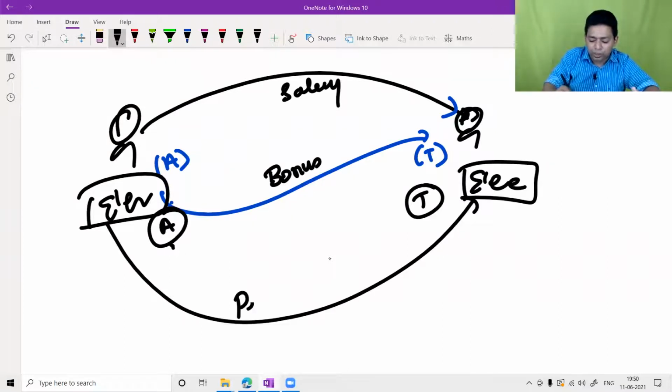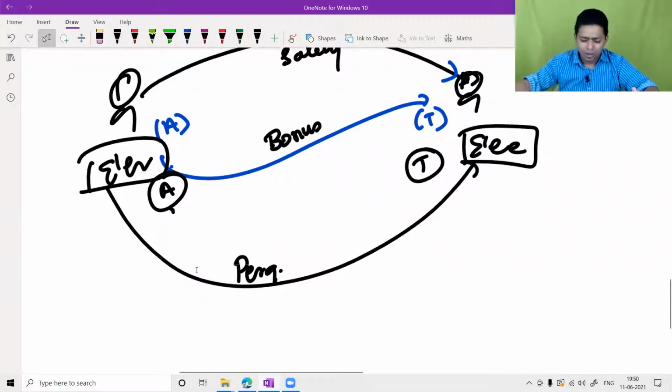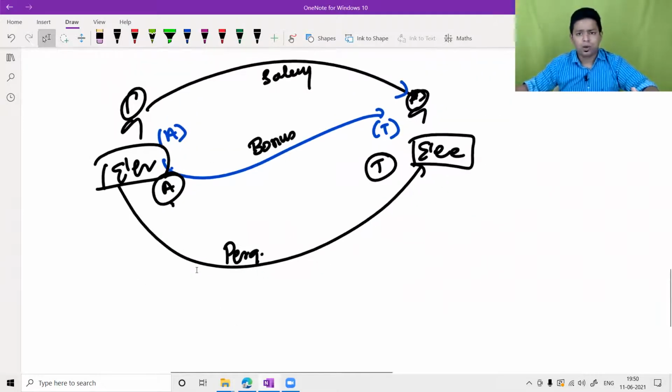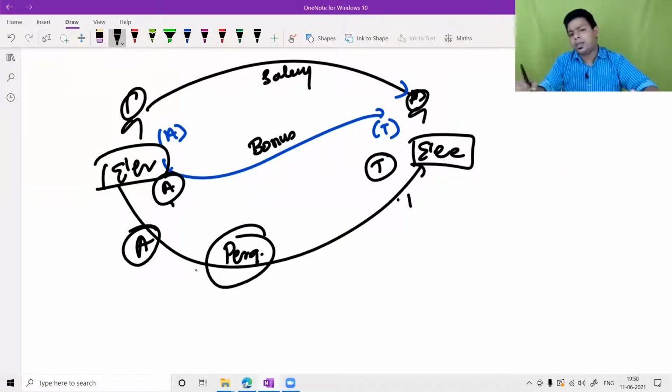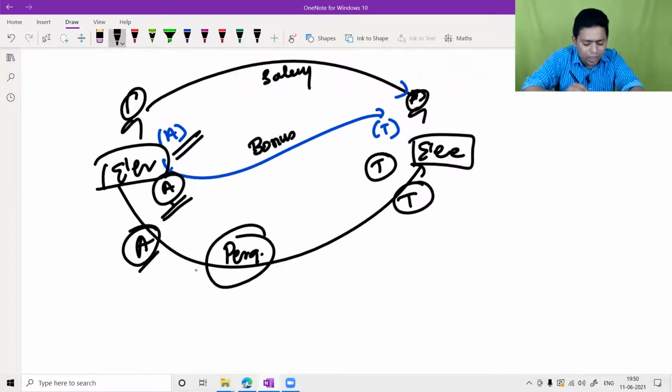Similarly, please understand, the employer gives a lot of perquisites. So what do you mean by perquisites? A lot of perquisites are given, like a car, house property, children's education facility, telephone facility. So many perquisites are given by the employer. Those expenses are allowed in the hands of the employer, and these perquisites are taxable in the hands of the employee. So what you need to observe here is that whenever some payment was made by the employer, it was allowed as a deduction to the employer, and at the same time it was taxable in the hands of the employee. So here it is allowed, there it is taxable.